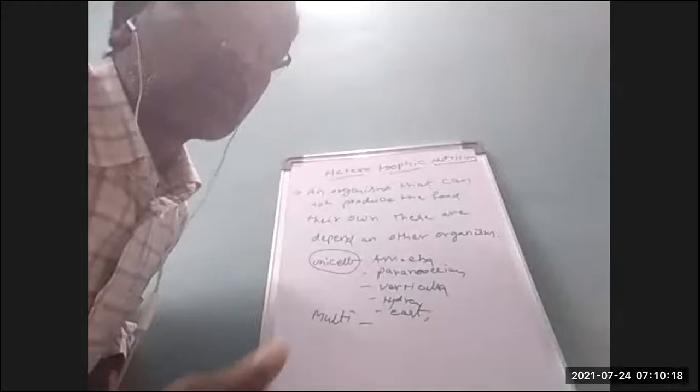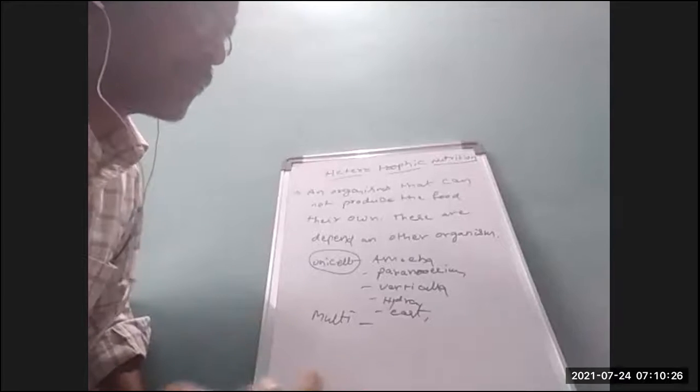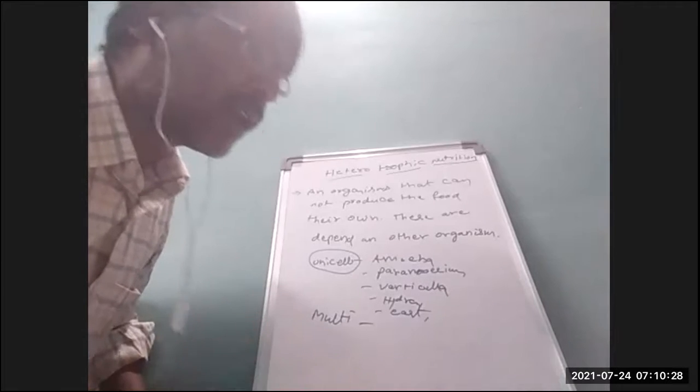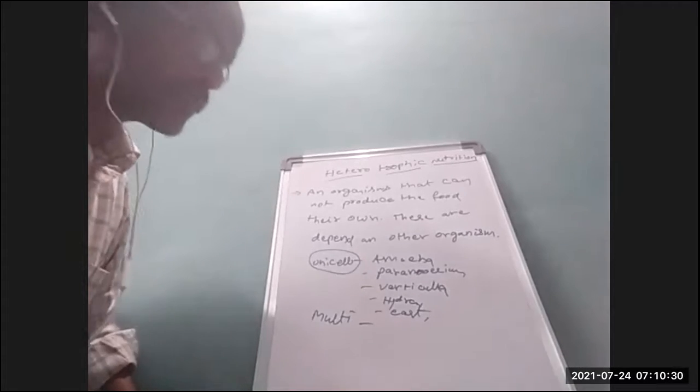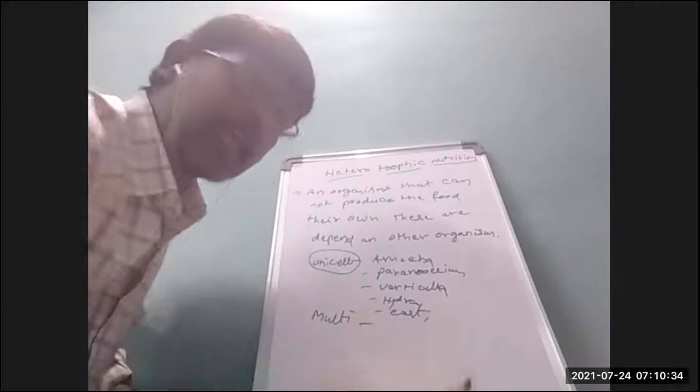More than one cell means the body structure is developed and the remaining organs are also formed in the organism, from more than one cell to many, like human beings.